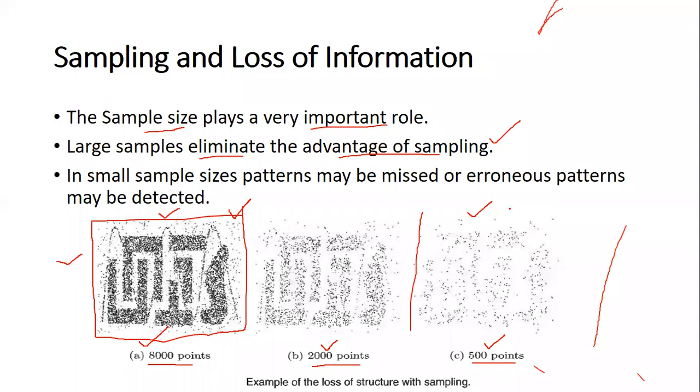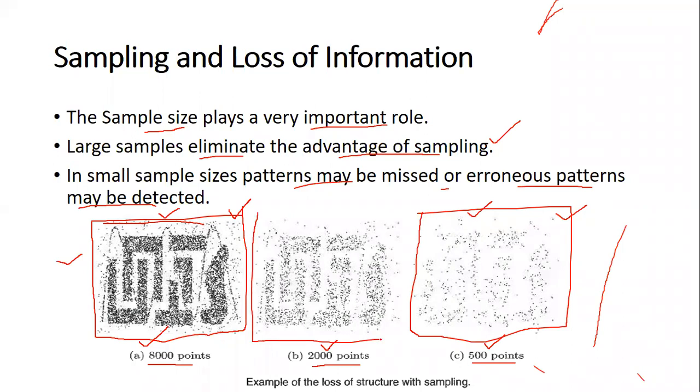If you see this picture, the intention is not very clear. With small sample sizes, patterns may be missed, or erroneous patterns may be detected in the sample. So the actual pattern that is here is not detected in this sample, where the sample size is very small. Now coming to the other one, which is the 2,000 point sample. The sample size is not very big.